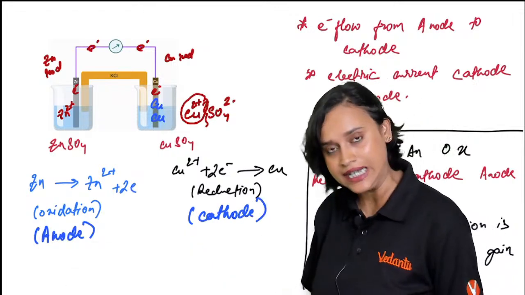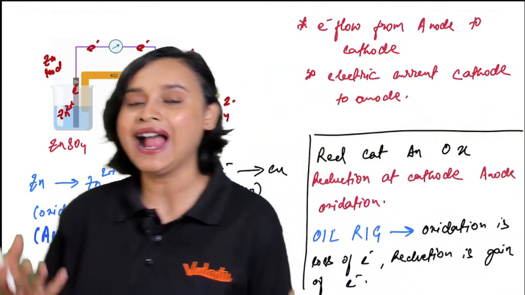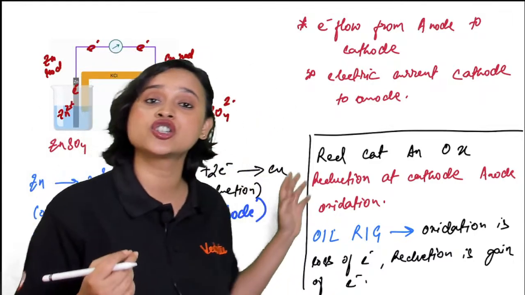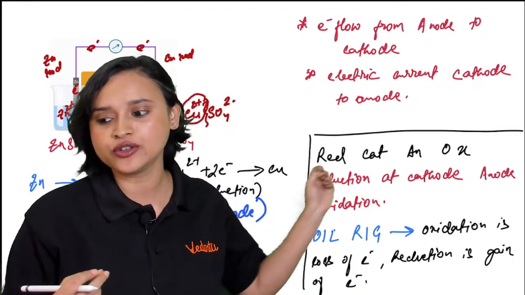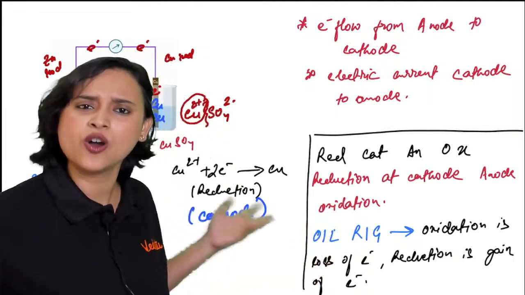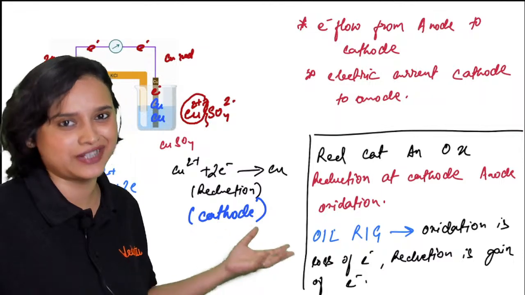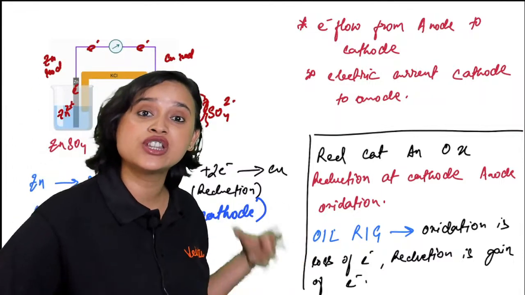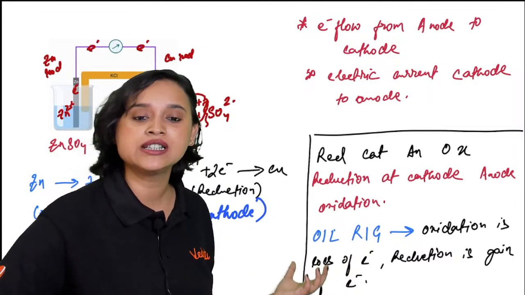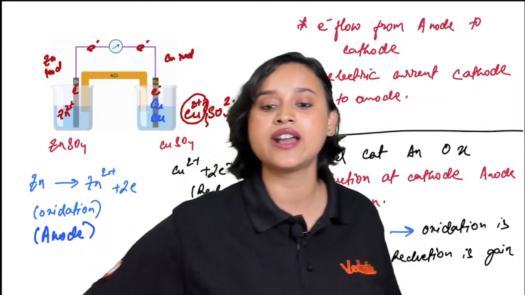Isn't it, my dear student? So how do you remember it? You can always remember this mnemonic, that is red cat and ox. That means reduction is always at cathode, and at anode you always have oxidation. There is another mnemonic which we all learn in the redox chapter, but I'm just going to tell you here how to remember which side is oxidation and which side is reduction. Oil rig. That means oxidation is the loss of electrons and reduction is the gain of electrons.